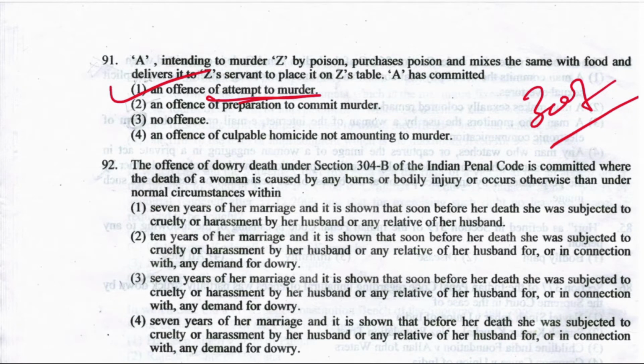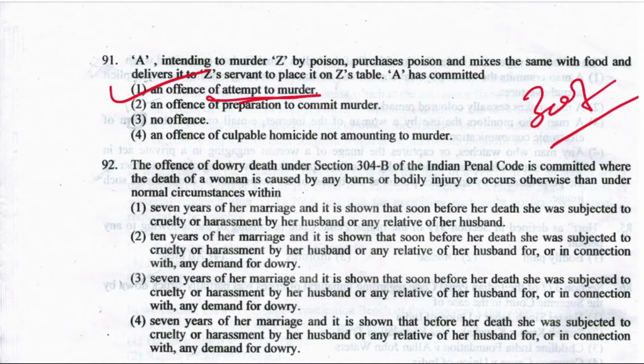The offense of dowry death under section 304B of IPC is committed where the death of a woman is caused by any burns or bodily injury or occurs otherwise than in normal circumstances within 7 years of her marriage, and it is shown that soon before her death she was subjected to cruelty or harassment by her husband or any relative of husband. Another option says 10 years of marriage with a similar thing; then 7 years of marriage, and it is shown that before her death she was subjected to cruelty or harassment by her husband or any relative of her husband for or in connection with any demand for dowry.